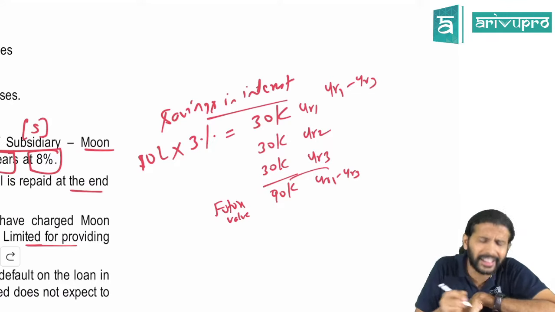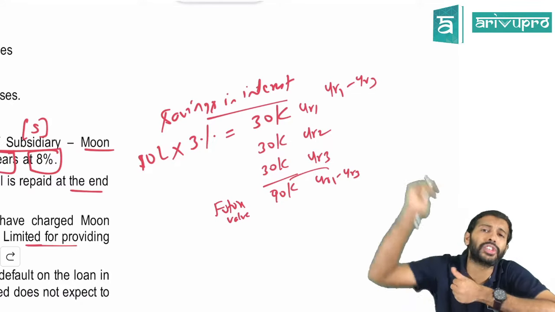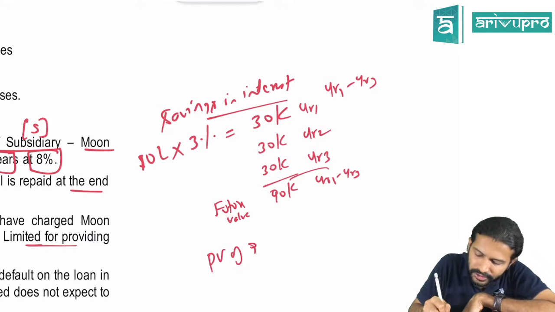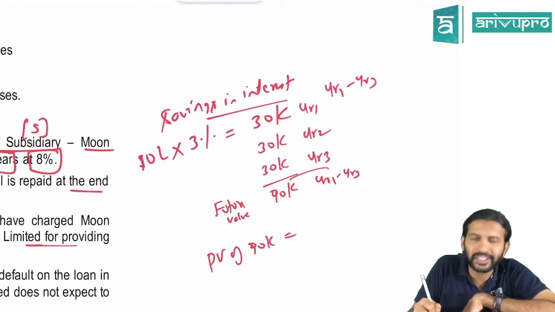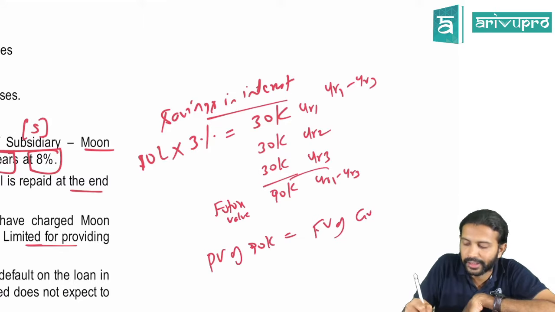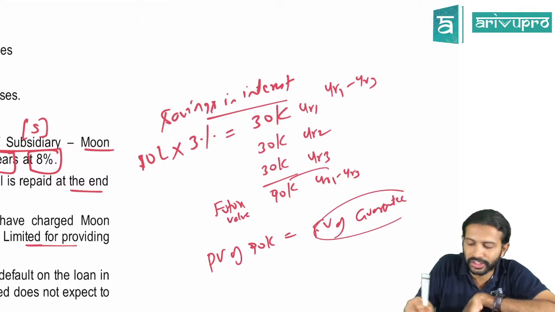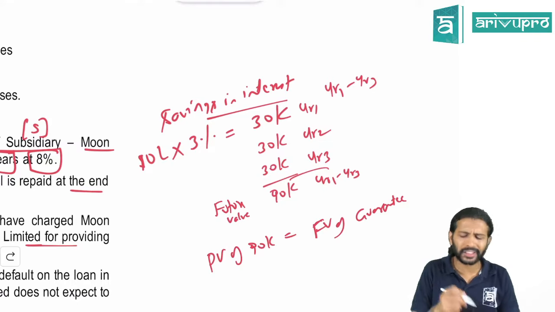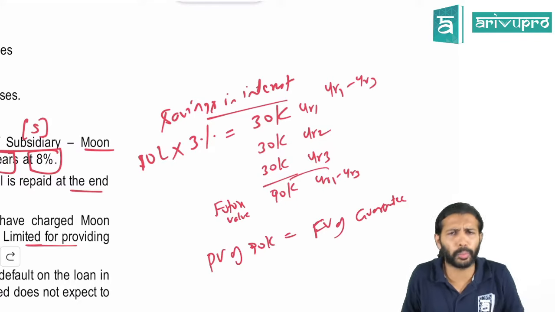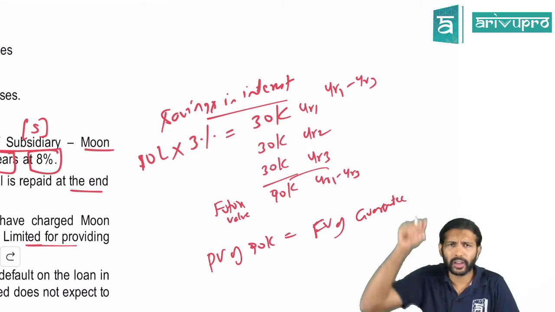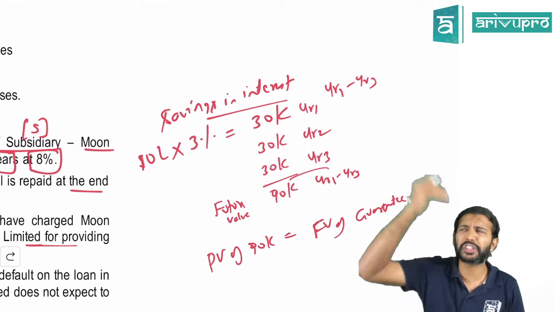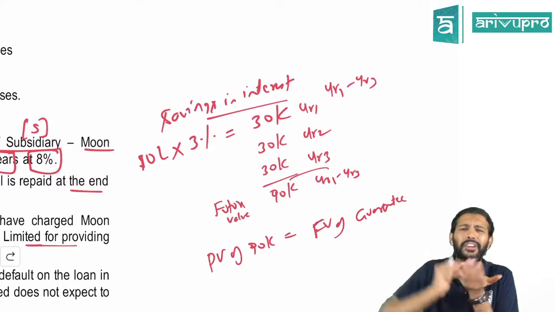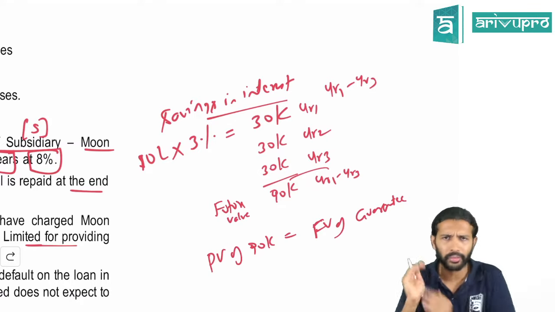Not entirely 90,000, because this 90,000 is a future value. So we need to find out the present value of this 90,000. That is the fair value of the guarantee initially, because this is what he will charge from me. So I will have to find out the present value of this 90,000 rupees. Then I will get the value of the guarantee as of now. So that much money I'll have to pay him for giving the guarantee. This is what normally would have happened if it is an unrelated party.